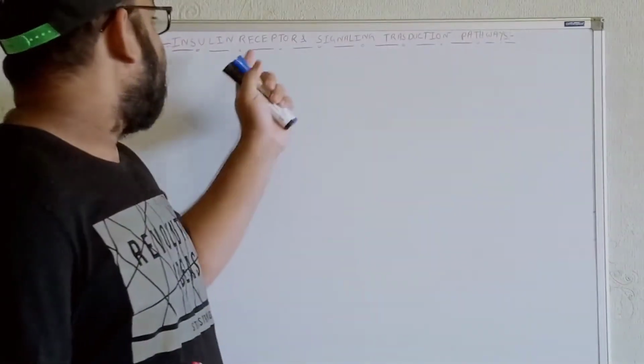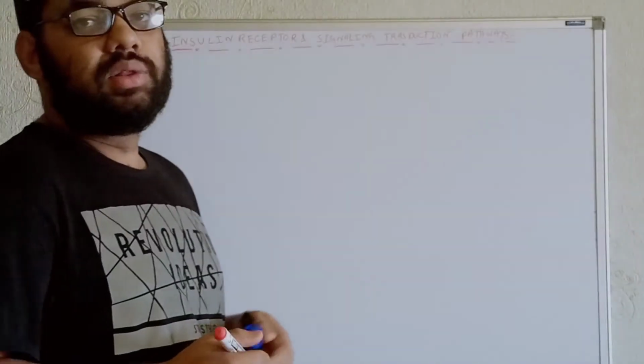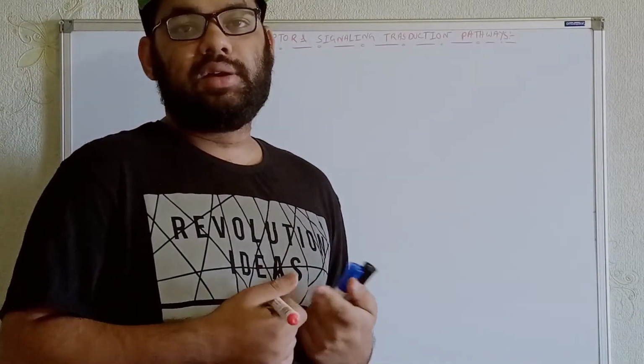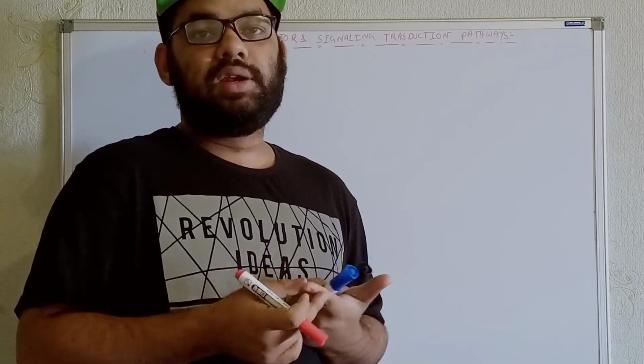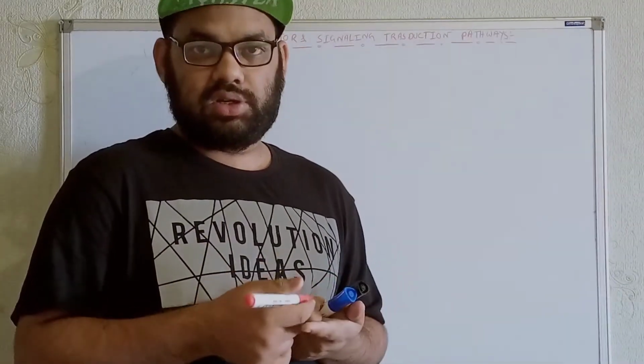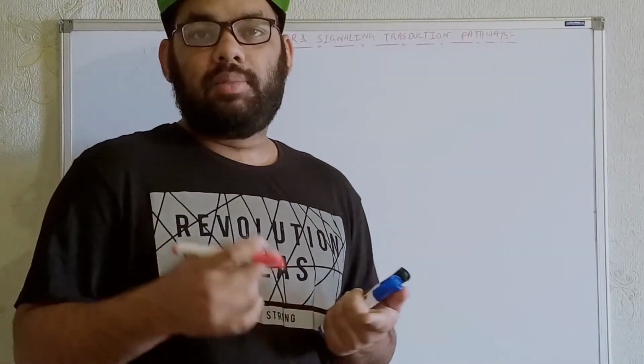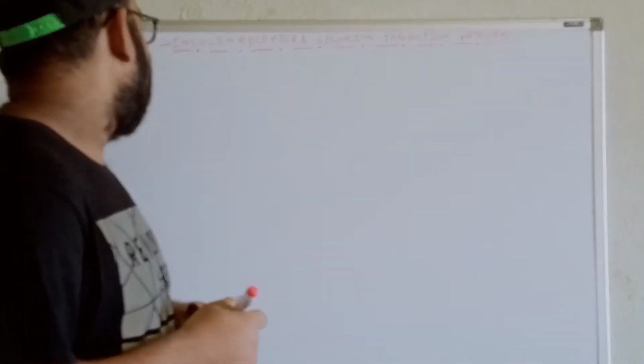When you are talking in terms of the insulin receptors, first we need to know how insulin is produced by the pancreatic beta cells. I have already explained that in a separate video, where I explained insulin synthesis and secretion. You can watch over there. Yet I'll just explain very briefly.